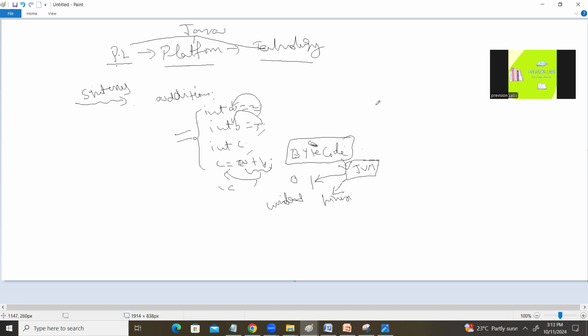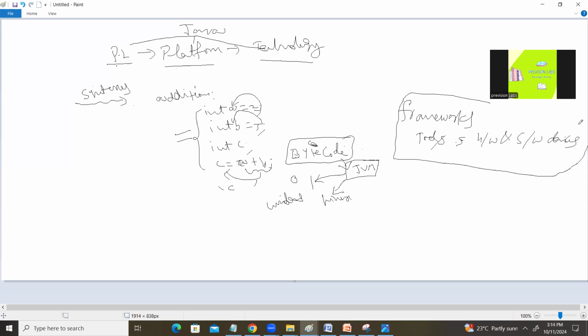And try to understand the technology. What is a technology? Technology is a broader category that includes not only the program but also frameworks, different tools and sets of tools, and it should be able to communicate with hardware devices and software devices. If something contains all these features, then we can call it a technology, right? Java gives all these facilities.